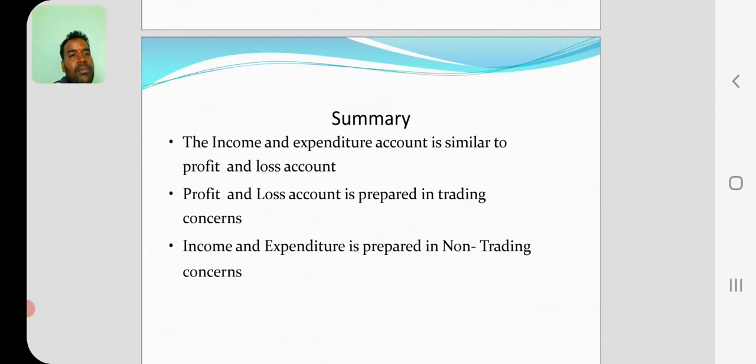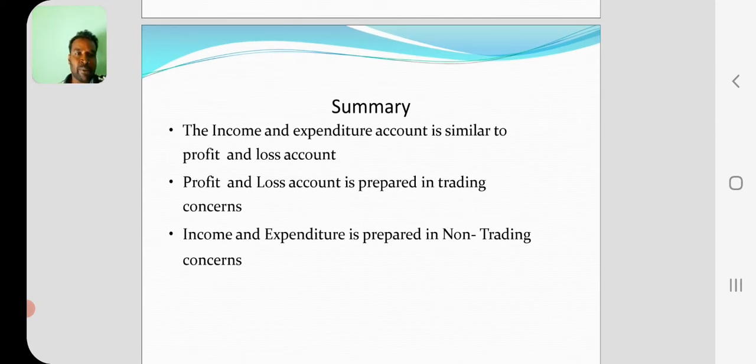See here, income and expenditure is similar to profit and loss account. Yes. Why similar? Both accounts follow the same account rule. Which account? Nominal account. What is the rule of nominal account? Debit all losses and expenses and credit all incomes and gains.